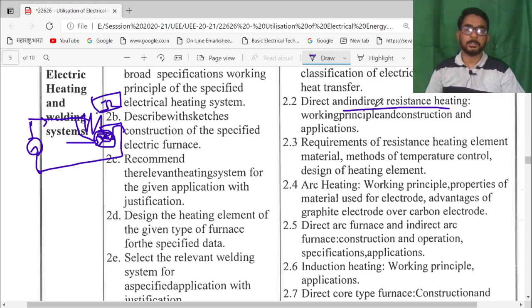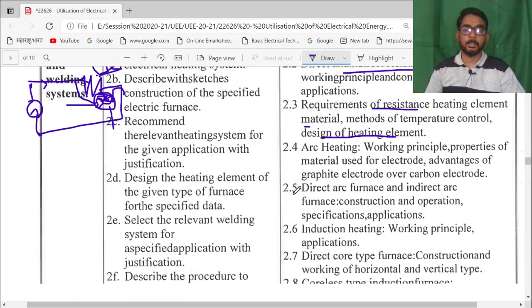So this is known as the indirect type of resistance heating. Here efficiency is more, here efficiency is somewhat less. Then the requirement of resistance heating, its control methods, its heating element and design of the heating element will be studied in unit number 2.